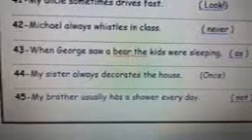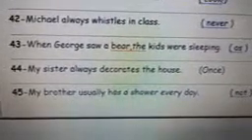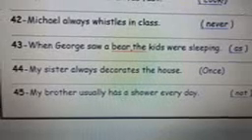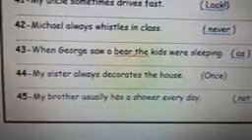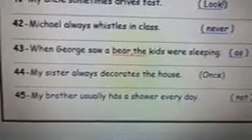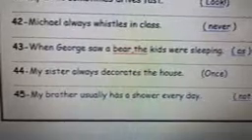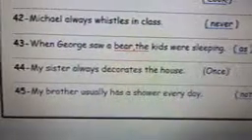Number 44. My sister always decorates the house. Use once. Once my sister decorated the house. Number 45. My brother usually has a shower every day. Use not. My brother doesn't usually have a shower every day.